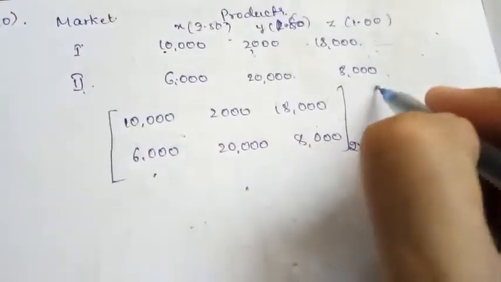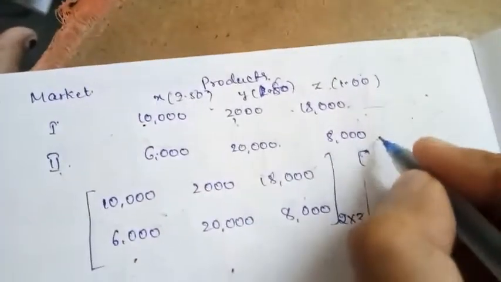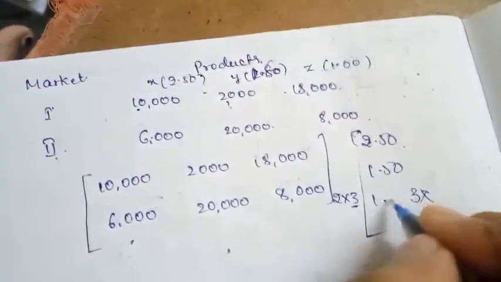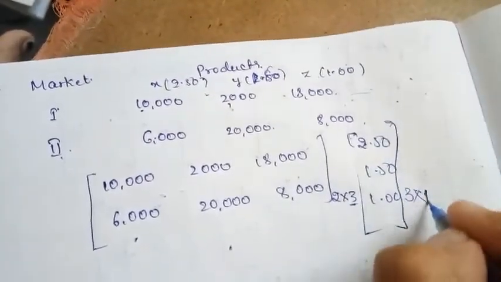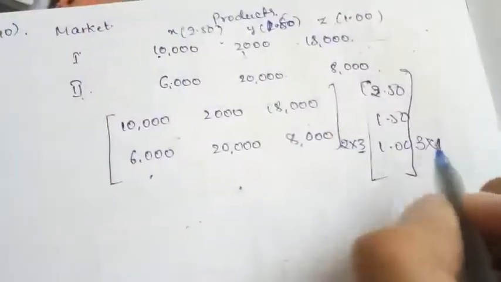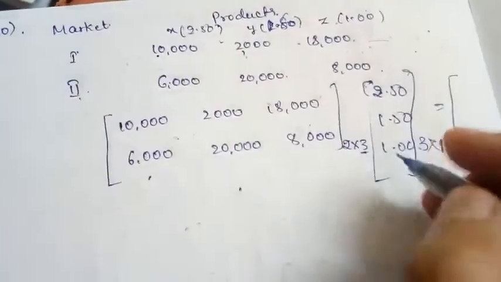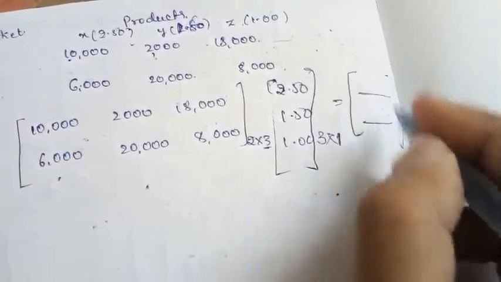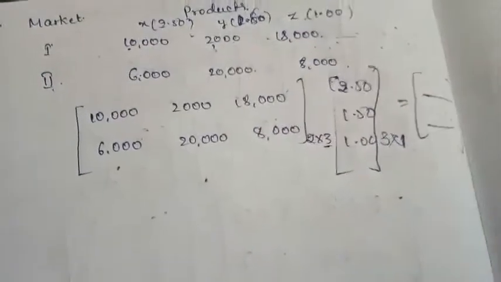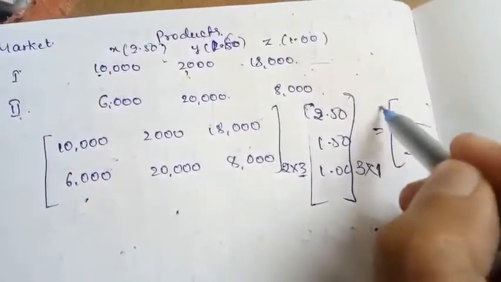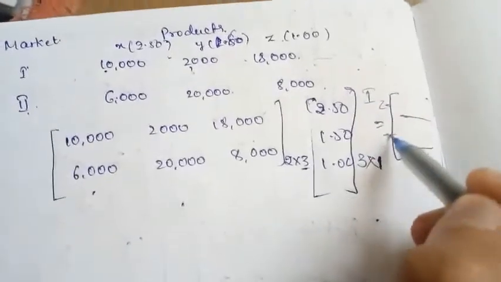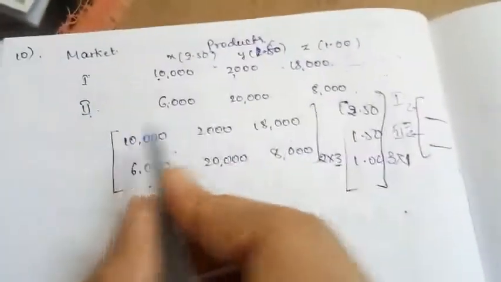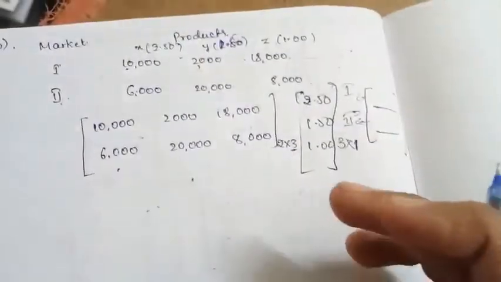Since there are only x, y, z products, 3 cross means we should have 3 rows. So I am taking the values 2 rupees 50 paisa, 1 rupee 50 paisa and 1 rupee, and I get this matrix in the form of 3 cross 1. After multiplying, I will get a 2 cross 1 matrix, with 2 rows and 1 column. The first row will give the total revenue of market 1, and the second row the total revenue of market 2. So compute the matrix multiplication and you will get the answer.